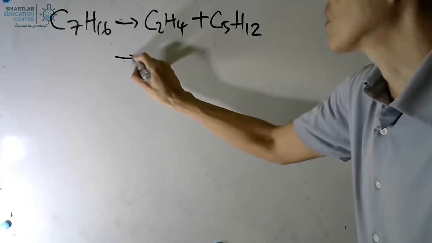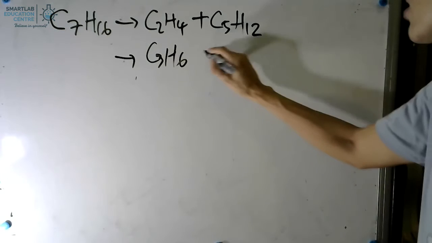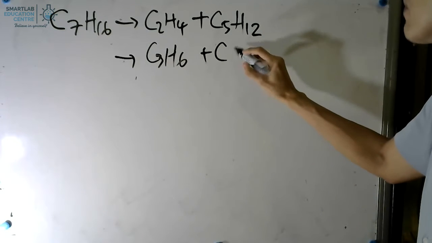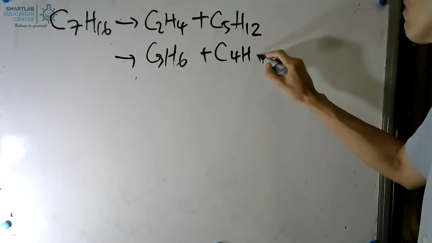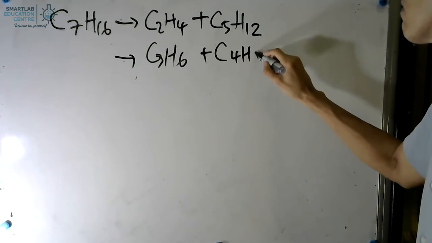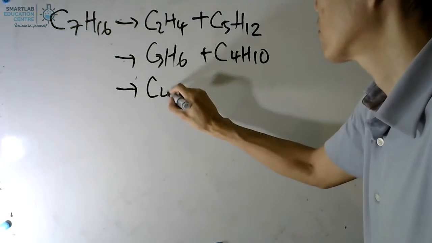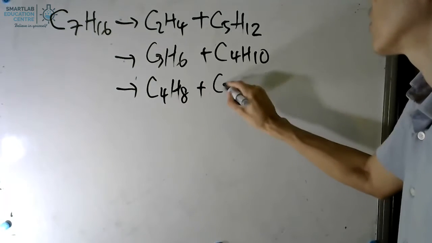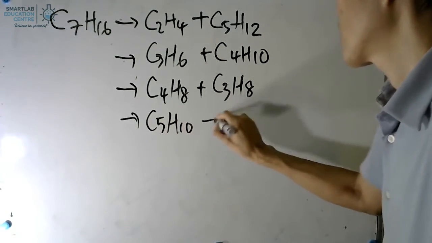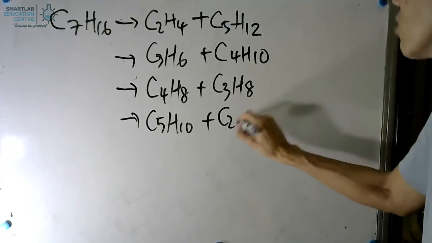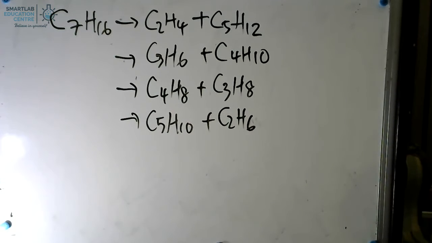Okay, so the other possibilities is that you can have a larger alkene molecule, and this will end up as butane. Similarly, you will get the C4H8, and this will be your propane. And if you get a pentene, then you will end up with ethane.